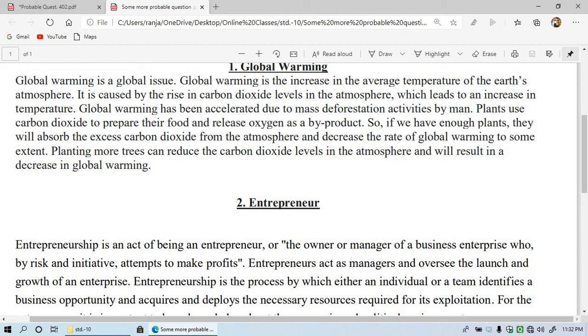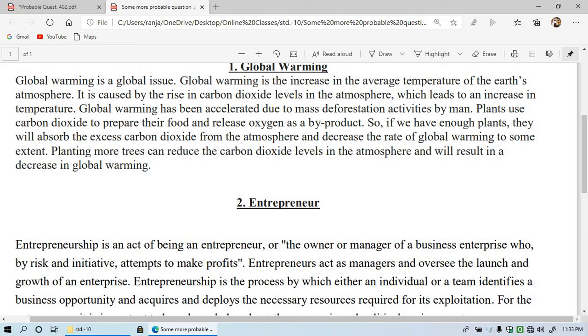Global warming has been accelerated due to the mass deforestation activity by man. Man has cut the forest, due to which the carbon dioxide that was being consumed by the trees and plants stays in the atmosphere, and this is increasing the global warming, or increasing the temperature.